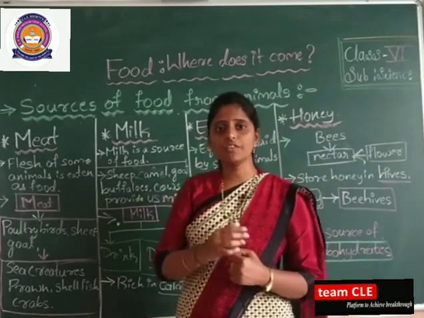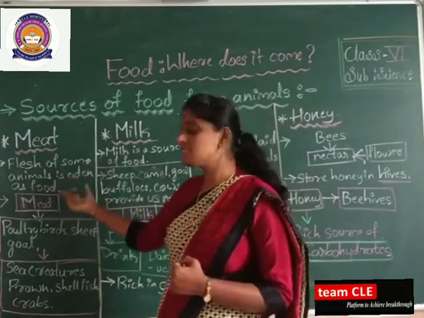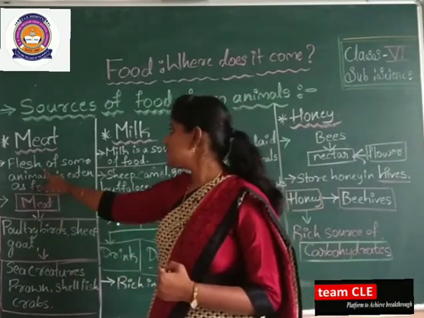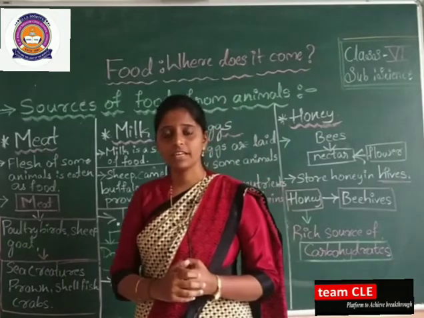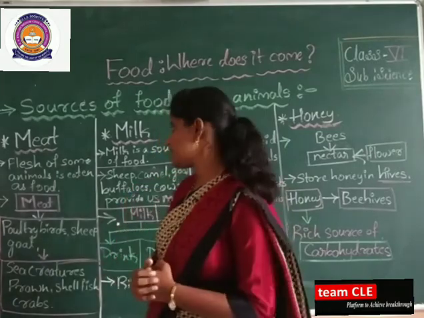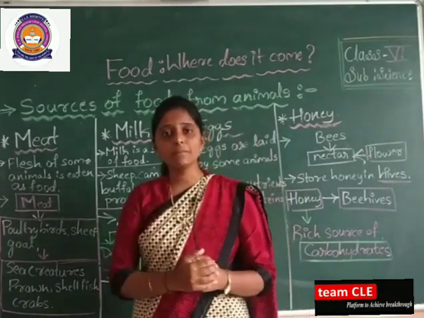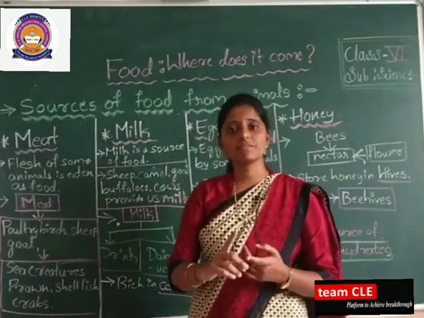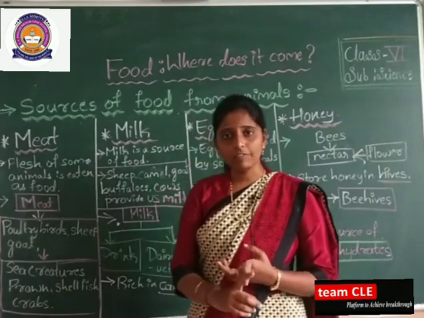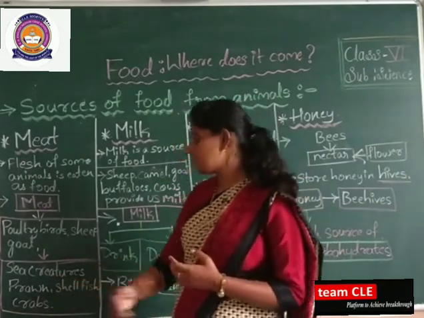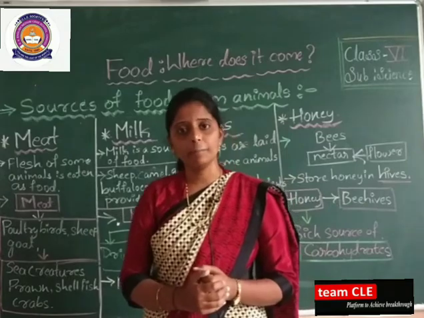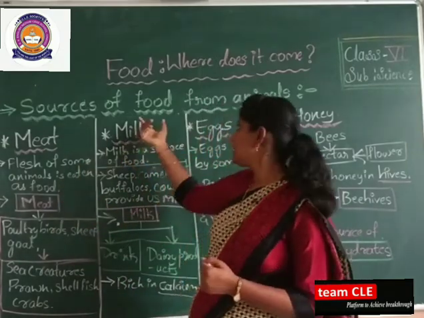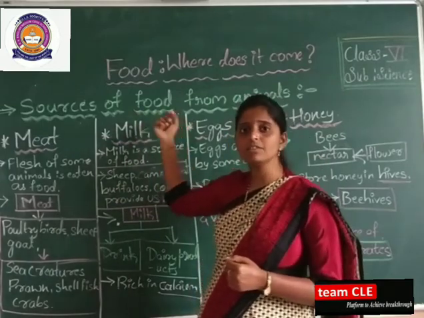If you want to write about meat in a simple sentence, you can say: meat is the flesh of some animals. From which animals are we getting meat? From poultry, birds, sheep and goat, and some sea creatures like shellfish, crabs and prawns. This is all about meat. Meat is one kind of source of food we get from animals.